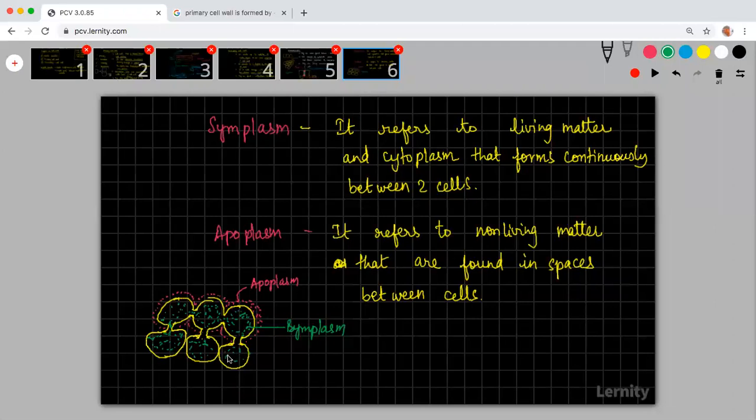This green color which I am drawing is the plasmodesmata. Again, you will see a connection here, so this living matter will be flowing in between. And also you will see this non-living matter is there. So this is what is symplasm and apoplasm. This is the difference between symplasm and apoplasm.